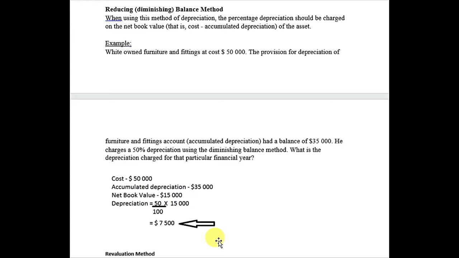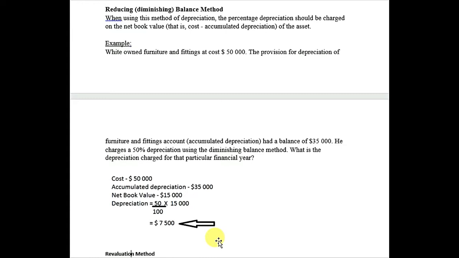If, for example, we have purchased an asset in 2010, and the question is saying use the reducing balance method, a rule of thumb is that the cost and the net book value are always the same in the year of purchase, in the first year of that asset.